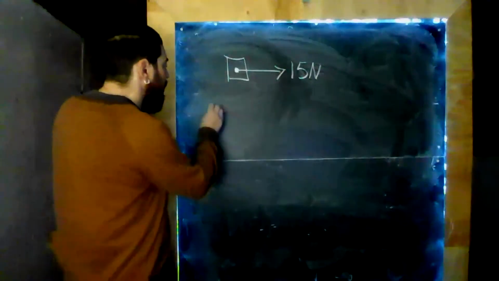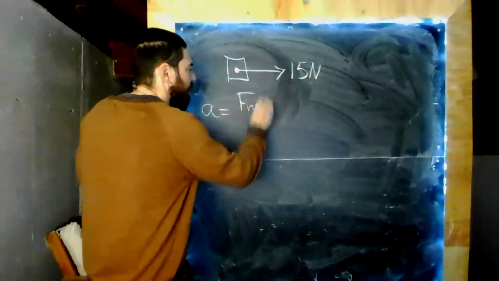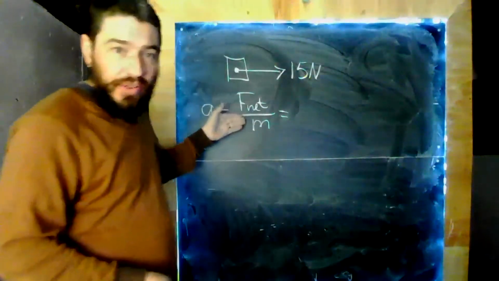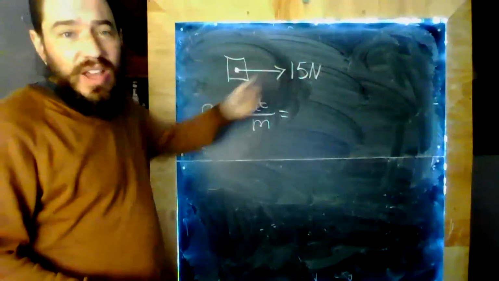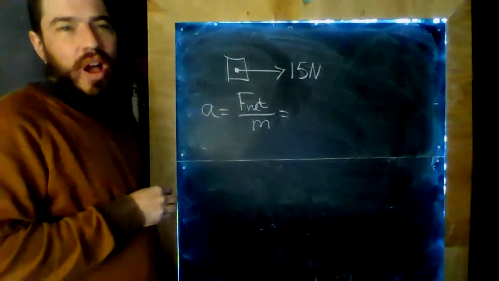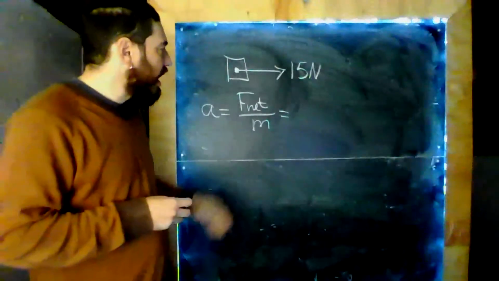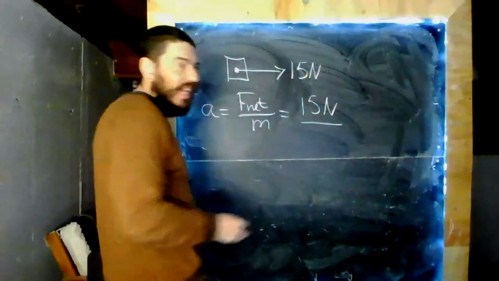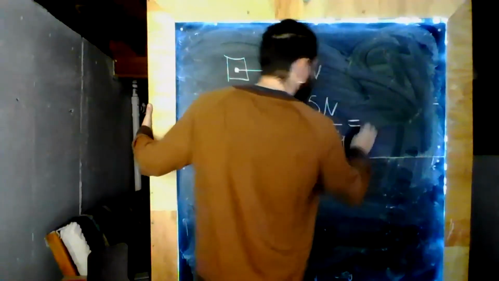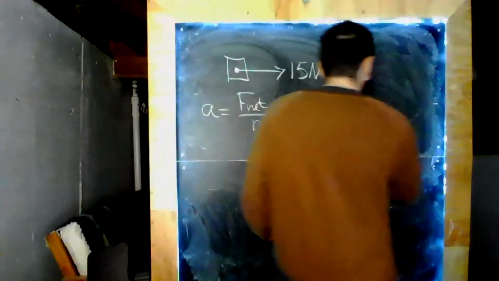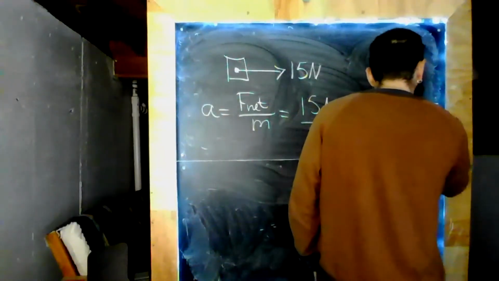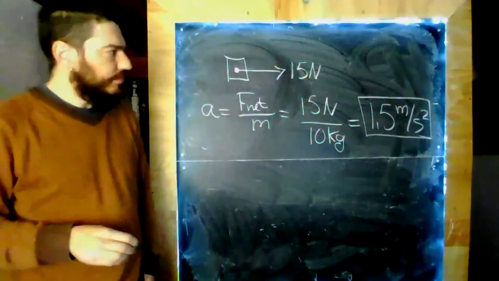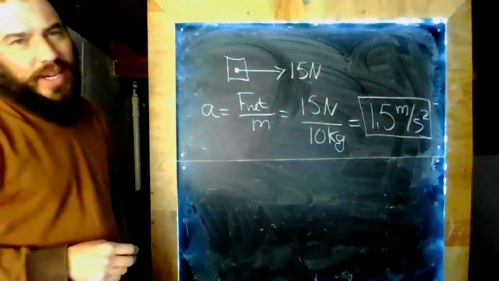Okay, what is the acceleration of the crate? Well, Newton's second law says the acceleration is equal to the net force over the mass. Now, in this case, the total force, or the net force, is just 15 newtons, because there's only one force. It tells us to ignore all the other forces on the crate. So, if the net force is 15 newtons and the mass is 10 kilograms, then the acceleration is 1.5. And what are the units there? Meters per second squared.